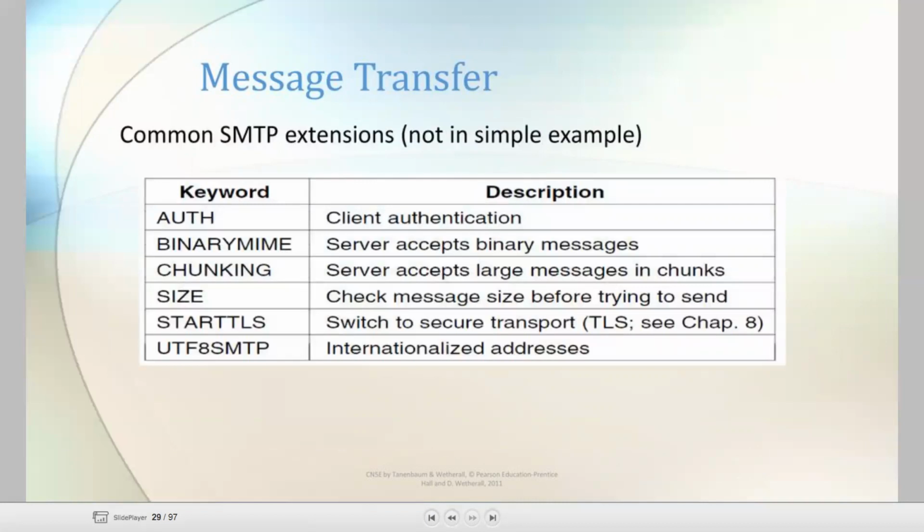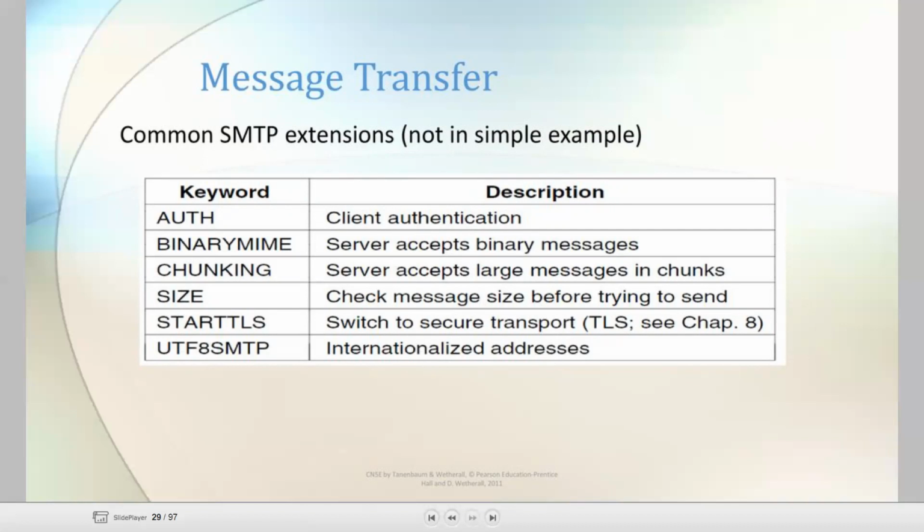Okay, we are using some common SMTP extensions. Those SMTP extensions are AUTH, the keyword for client authentication; BINARYMIME, where the server accepts binary messages; CHUNKING, where the server accepts messages in chunks; and SIZE, which checks the message size before trying to send.